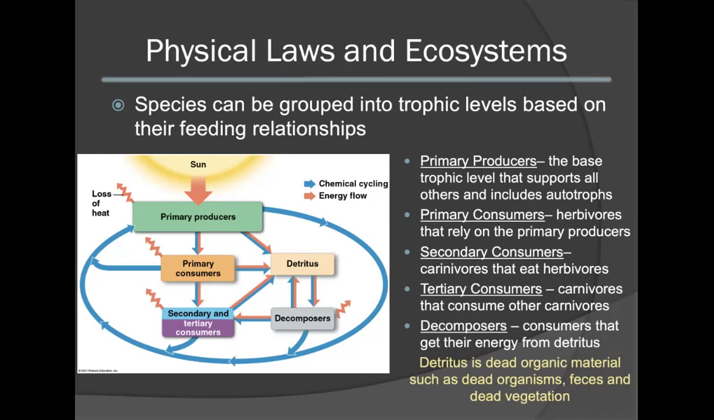Primary consumers are usually herbivores that rely on the primary producers for food. Secondary consumers are the carnivores that eat herbivores, and tertiary consumers are the carnivores that consume other carnivores. Decomposers are considered consumers that get their energy from the breakdown of detritus. Detritus is considered dead organic material that includes dead organisms, feces, as well as dead vegetation.